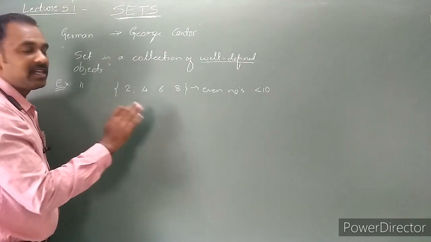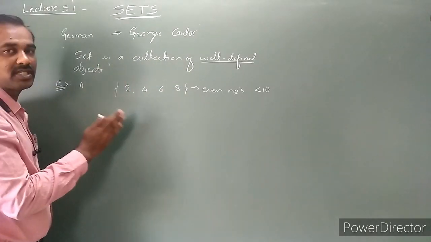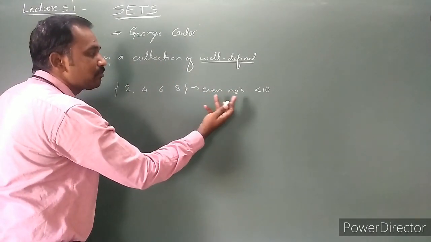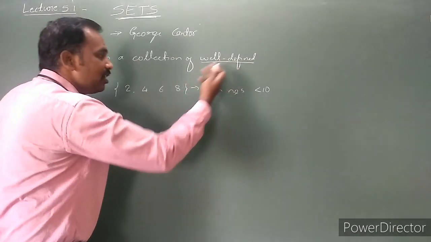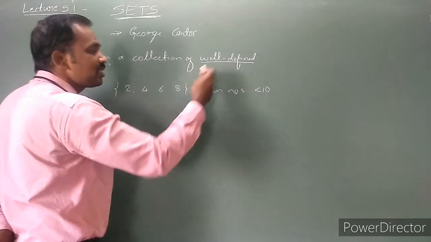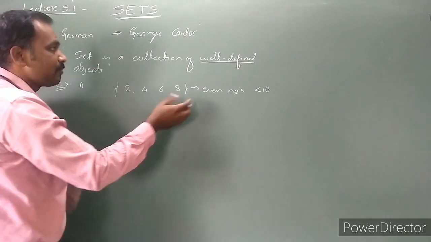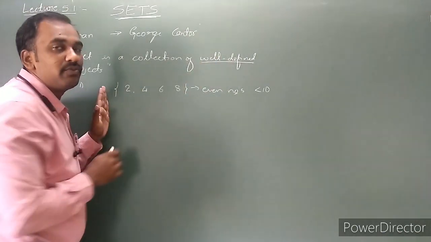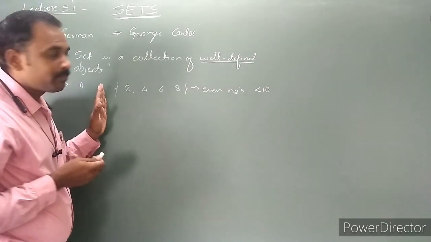There is no other number. The objects possess a property, and all the objects possessing that particular property belong to one collection. That collection is said to be a well-defined collection, and a well-defined collection is said to be a set.